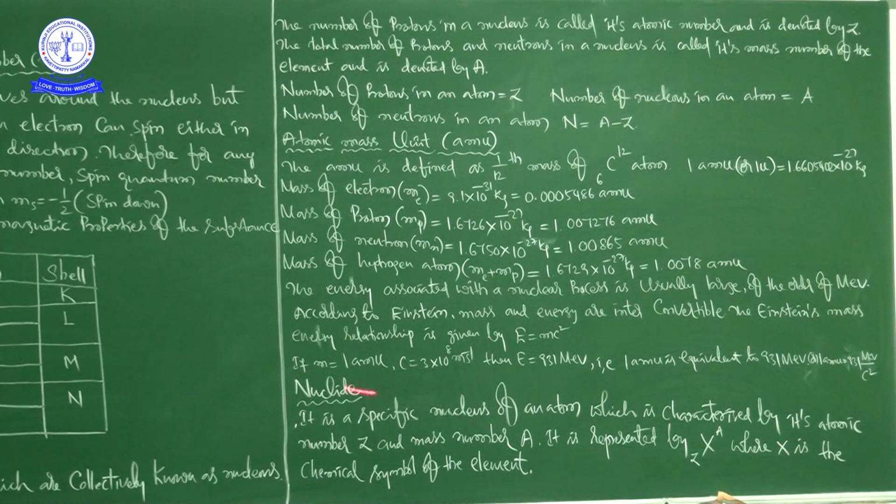Okay. Next continuation thing is the nuclide. So what does nuclide mean? Here it is a specific nucleus of an atom which is characterized by its atomic number capital Z and mass number capital A. It is represented by X with A and Z, where X is the chemical symbol of the element. Okay, so in this class our concentration is on spin quantum number and composition of the nucleus, and discussion about the unit to measure the atomic mass, that is atomic mass unit, and then what is nuclide.